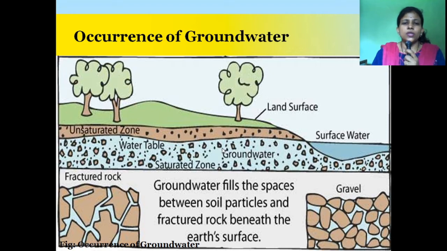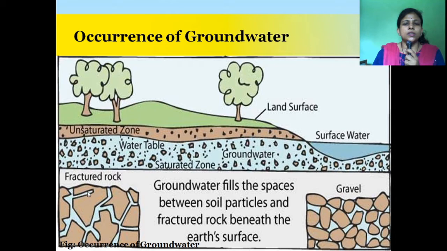The groundwater occurs in fractured rock and in pore spaces. See in this figure, these are the fractures. In these fractures the water is filled, and these are the pore spaces. Pore spaces means tiny holes or openings.